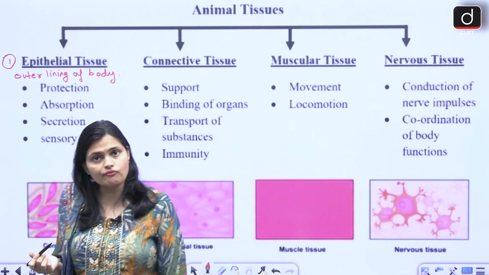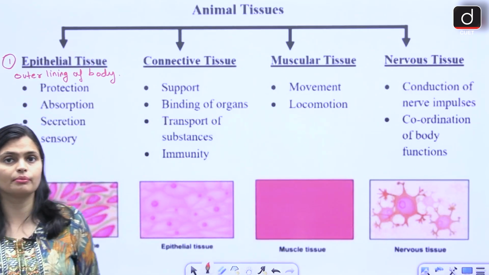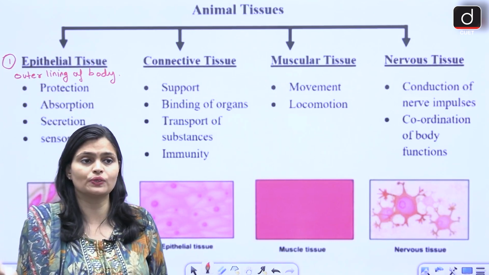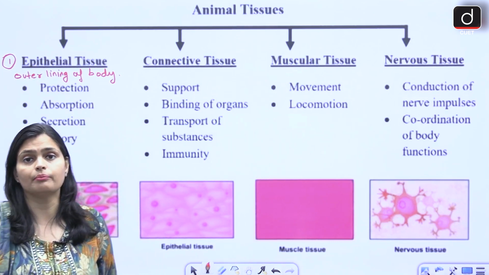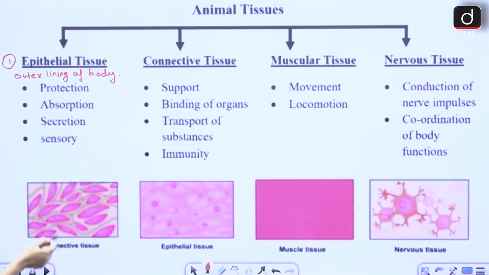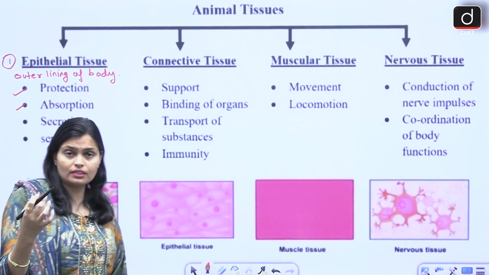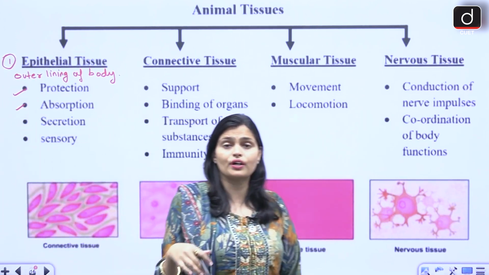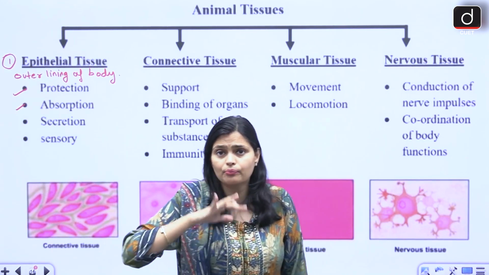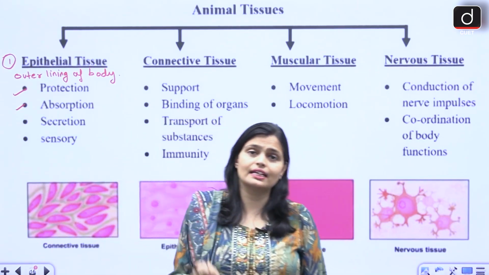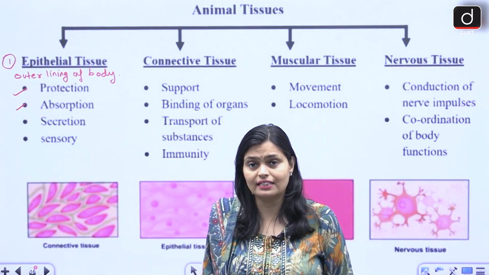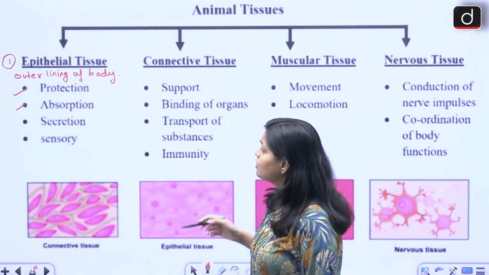functions? Of course protection, because it does not allow any germs to get inside the body, so it provides protection to our body. Then absorption, so like the material gets absorbed within our body, like whatever oil you are putting over the body through the skin, that oil absorbs within the cell, so it helps in the absorption.